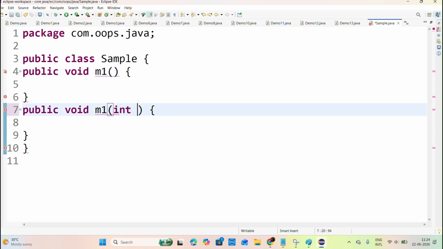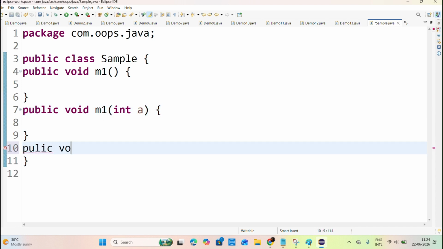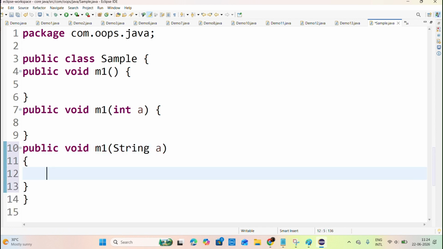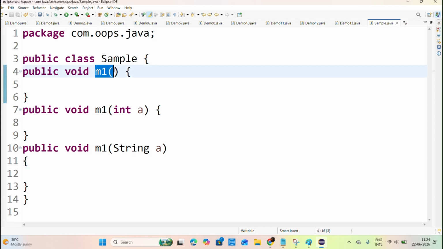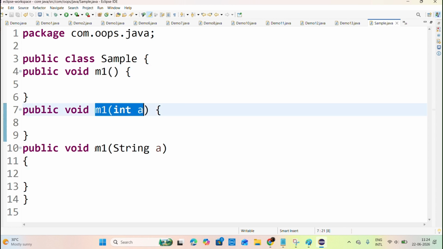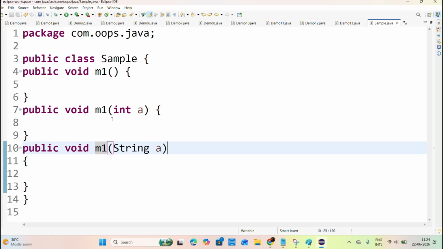For example, here I am passing int a. Is this method overloading or not, sir? Yes. Now I am creating another m1 method, public void m1, and here I am writing String a. Inside the class I am developing multiple methods with the same name but passing different argument lists. This is method overloading, yes. Now tell me, what is constructor overloading?